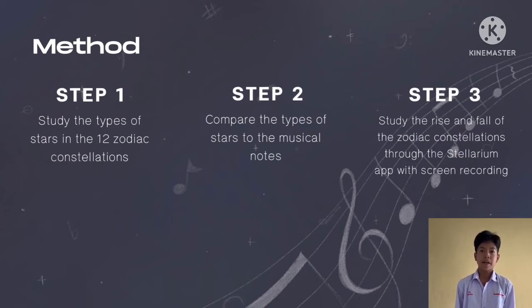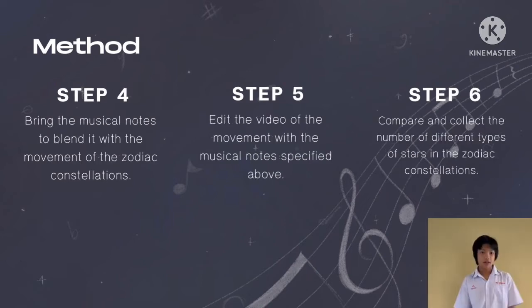Step 2. Compare the type of star to the musical notes. Step 3. Study the rise and fall of the zodiac constellations through the Stellarium app with screen recording. Step 4. Bring the musical notes to blend with the movement of the zodiac constellations. Step 5. Edit the video of movement with the musical notes specified above. Step 6. Compare and collect the number of different types of stars in the zodiac constellations.